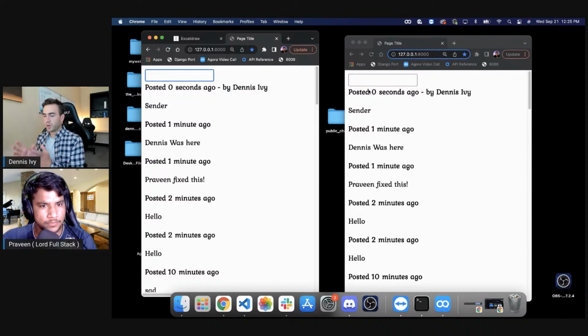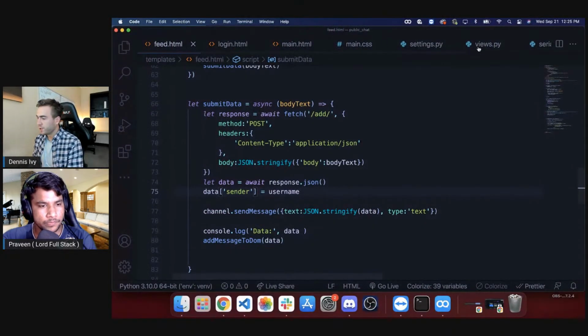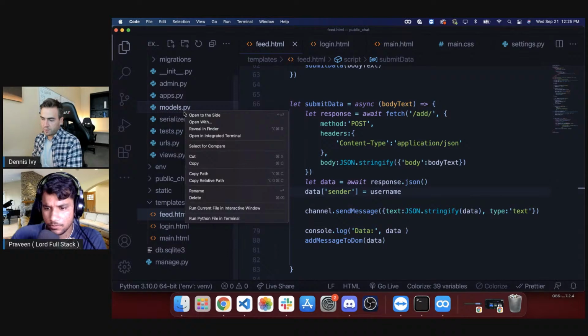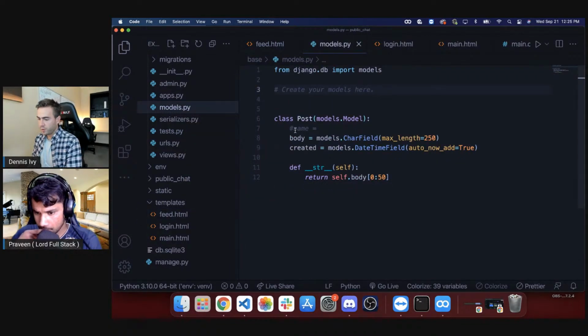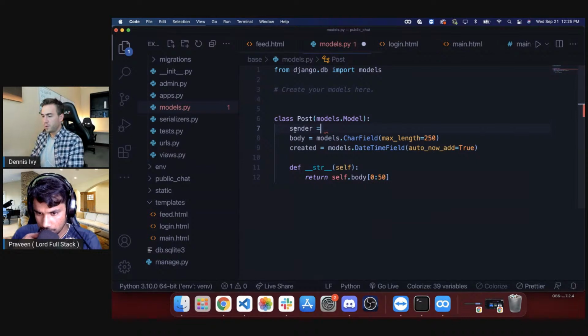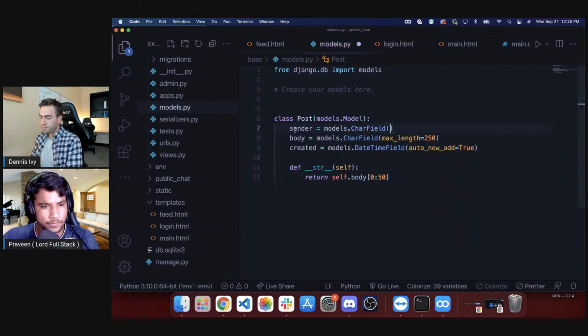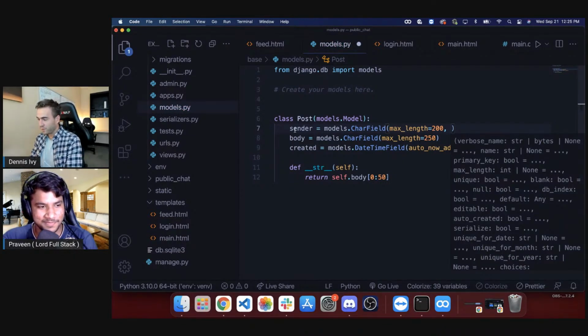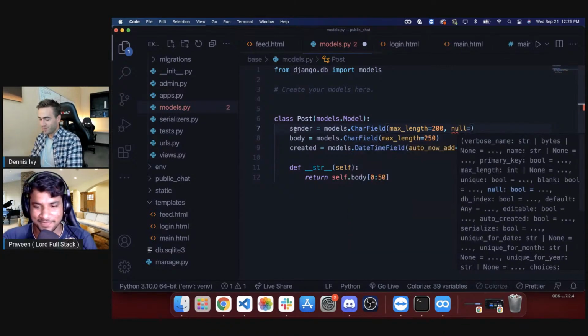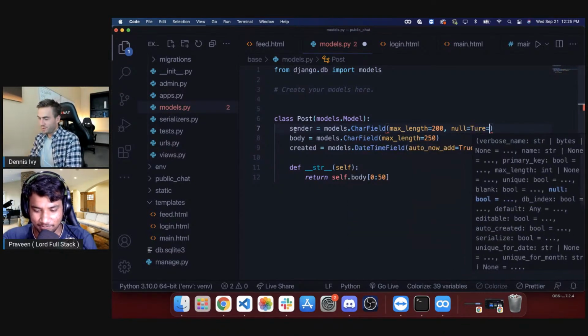Perfect. Okay, so now in order to actually make this work with the other ones, what I'm going to do here is go to my models. I'm going to modify this. We'll just do sender, and this is going to be models.CharField. Max length, we'll do 200. I don't think anyone's name is going to be longer than that. If you have a name longer than that, I'd love to meet you. Null is equal to true.